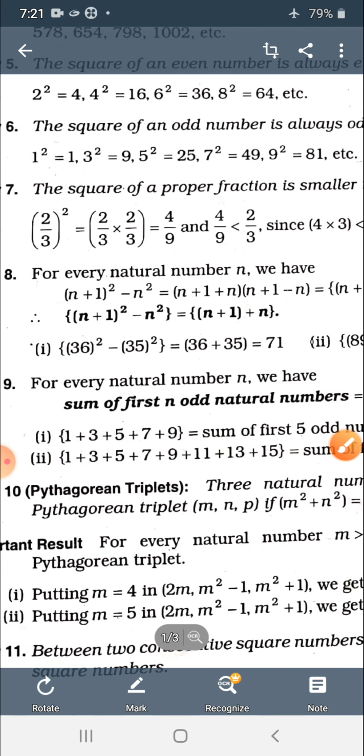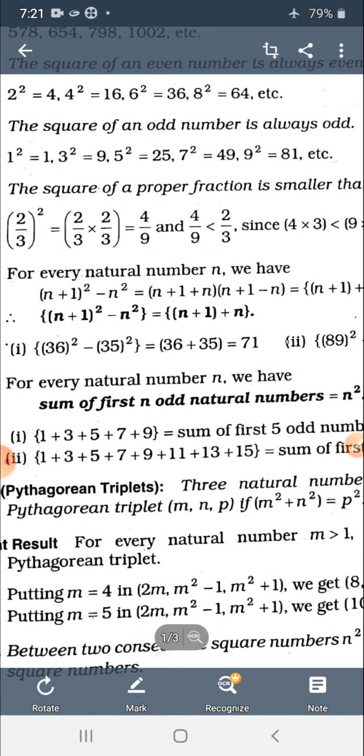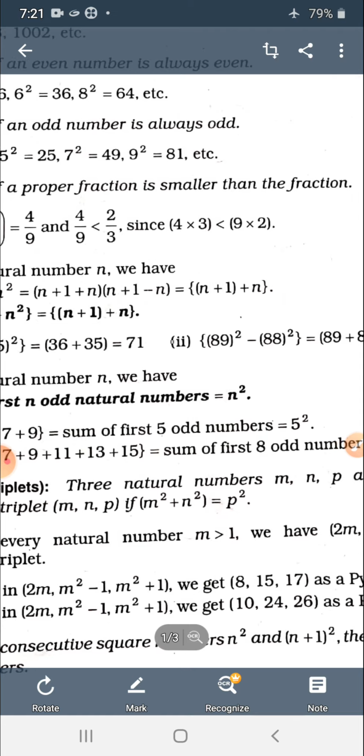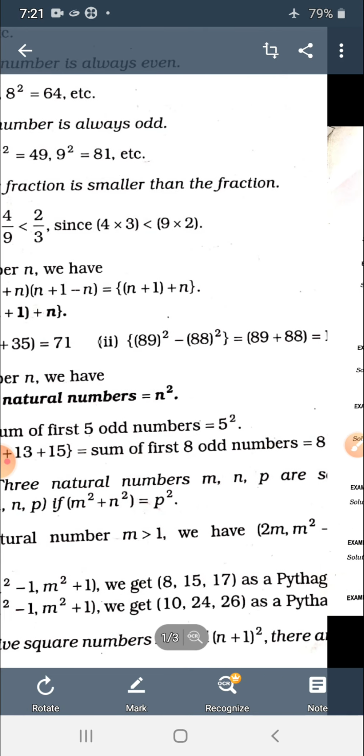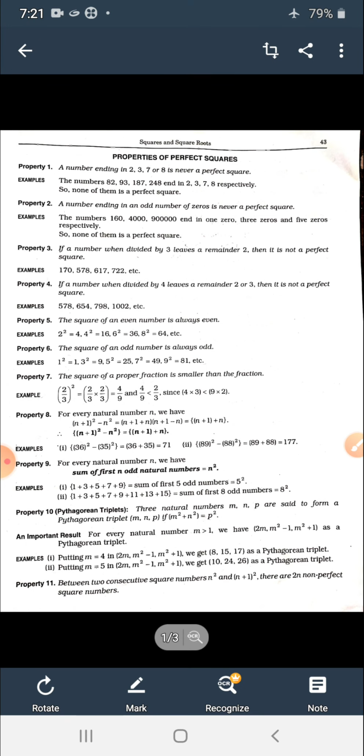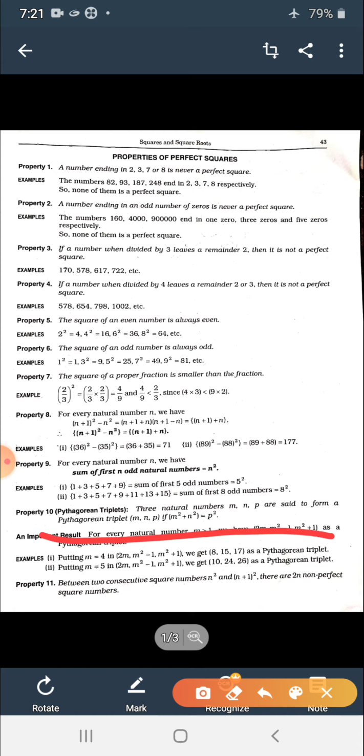Let's see the second last property of perfect square numbers. Property number 10.